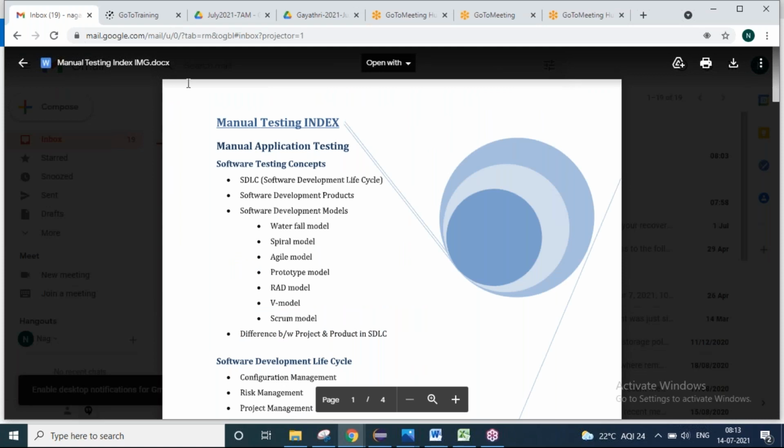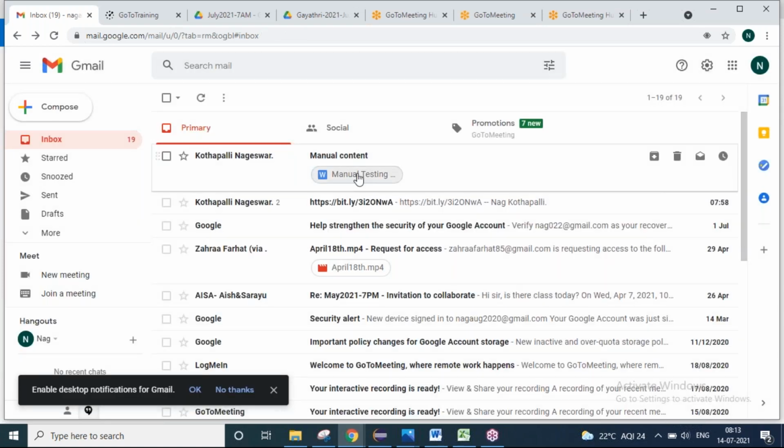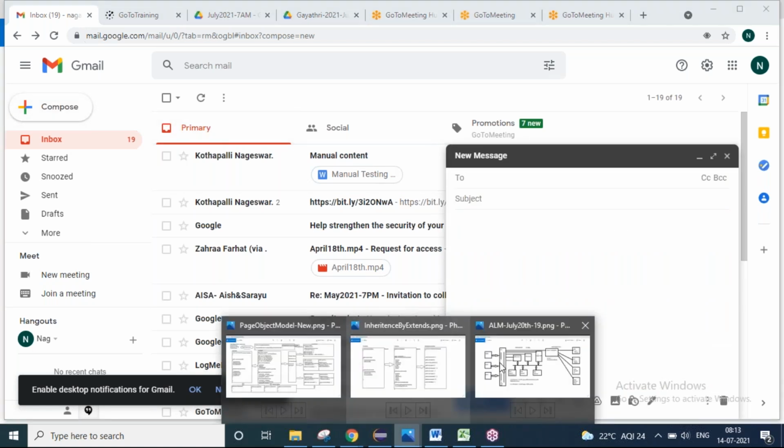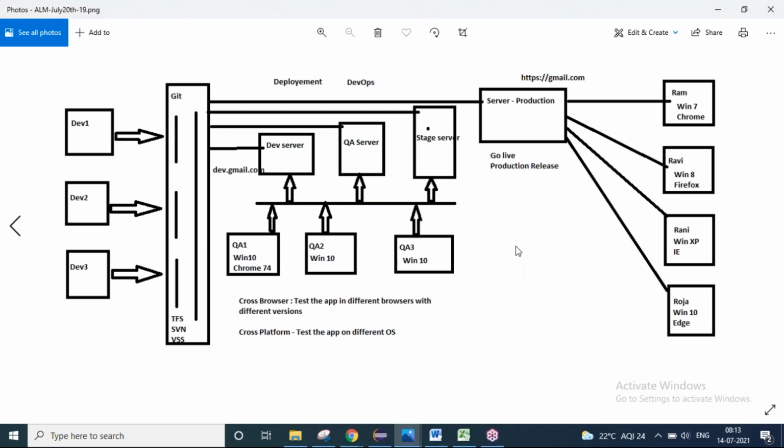If you see, I'm checking my emails. I'm just checking my emails, right? I'm also a real-time customer to Google. I can compose an email and send an email. So I'm also a real-time customer to that gmail.com.